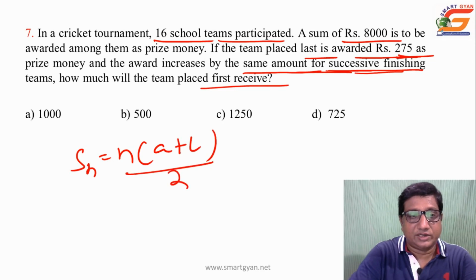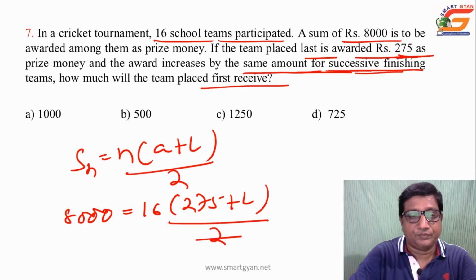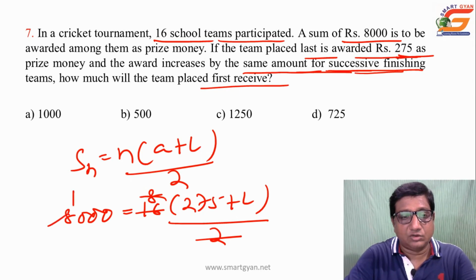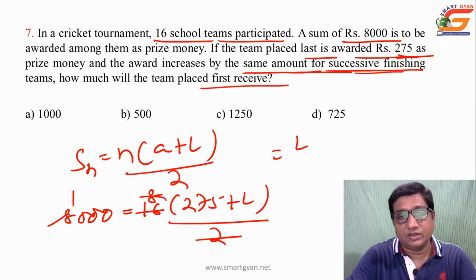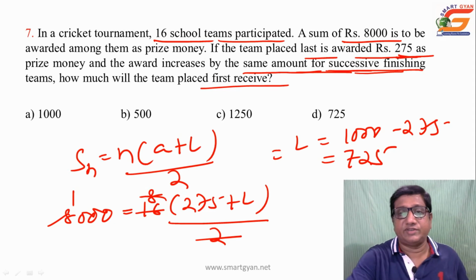Here the sum is 8,000, which is n equal to 16 into 275 plus L upon 2. If you cancel the 2 into 8, then 275 plus L is equal to 1000. So L is equal to 1000 minus 275, which is 725. Yes, L is equal to 725, that is choice D.